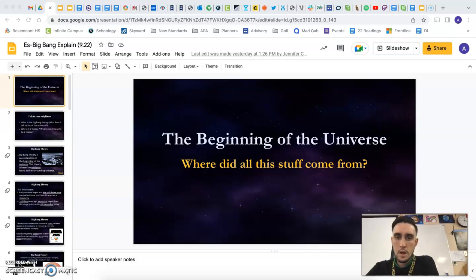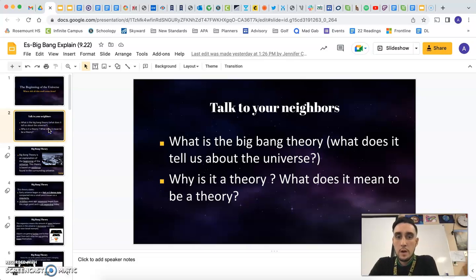So some stuff that we did in class is we talked about what the Big Bang Theory is based on what we've talked about so far. So we've talked about CMB, we've talked about using the rubber band to stretch the imagination. We've talked about redshift as well. So trying to understand what the Big Bang Theory is. And then the second bullet point is a callback to that ways of knowing activity that we did.